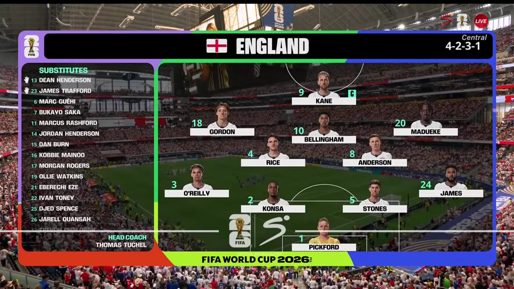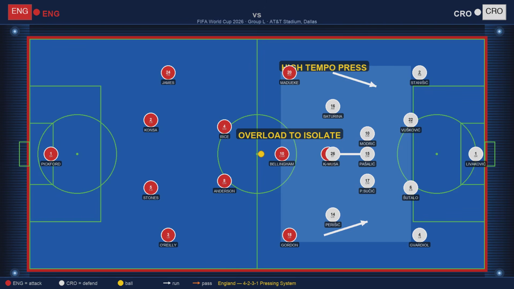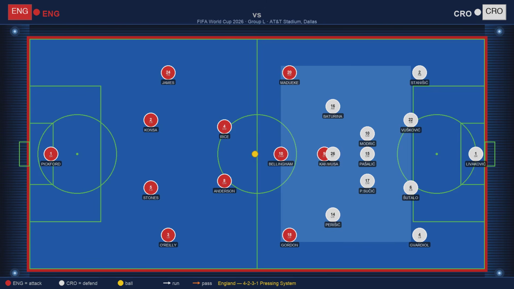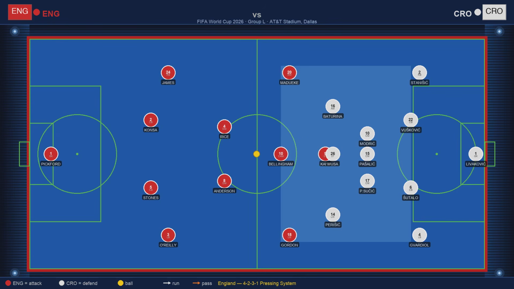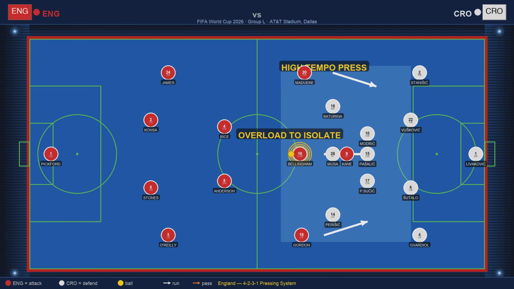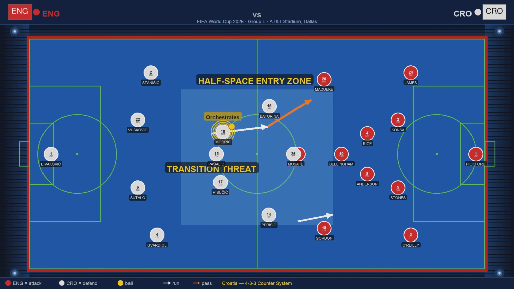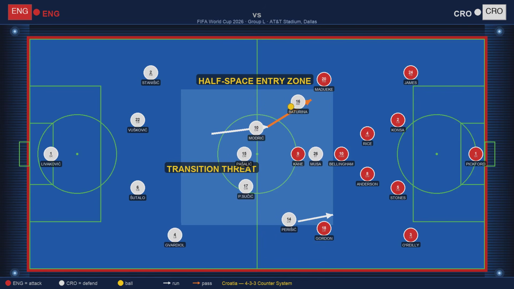England started in a 4-2-3-1, Rice and Anderson as a double pivot, Madueke driving down the right channel, Bellingham as the number 10, Gordon on the left, Kane as the lone striker. Their tactical identity: high-tempo pressing, overloading wide channels, and using Bellingham's movement between the lines to create decisional crises in opposition midfields. Croatia lined up in a 4-3-3 with Modrić, Pasalic, and Sučić in midfield. Young Baturina operating as a free number 10, Musa up front.